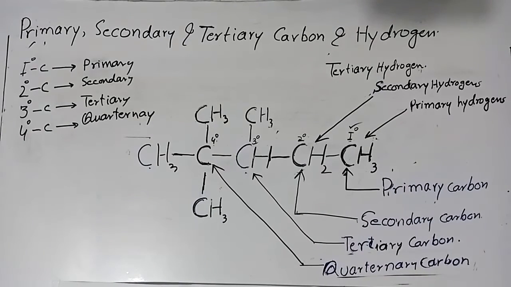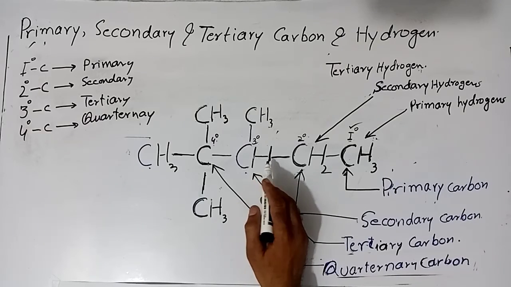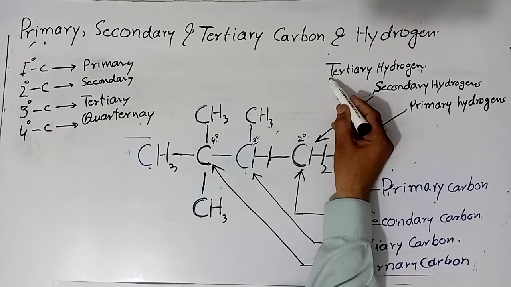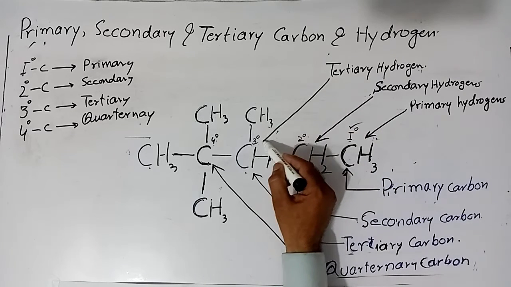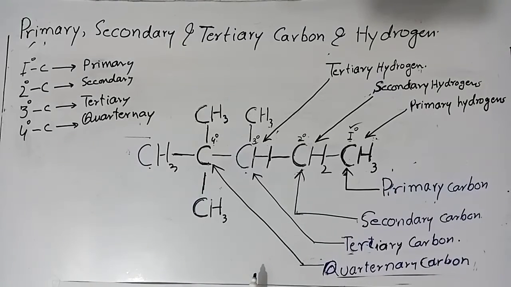Tertiary hydrogen is that hydrogen which is directly attached to tertiary carbon or 3-degree carbon. So this one is a tertiary hydrogen.